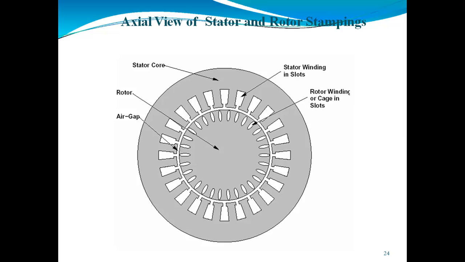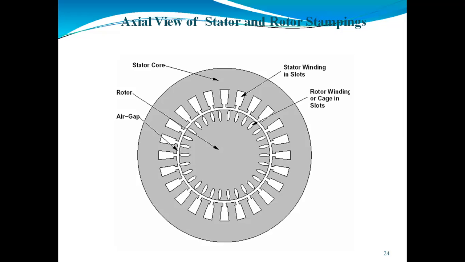The slots are not exactly made parallel to the axis of the shaft but these are skewed. So when we are using the three-phase induction motor, we are using the rotor, that is nothing but the rotor winding, or we can say this is the main winding, or this type of winding is the armature winding, which will rotate, and at the output we can connect the load.